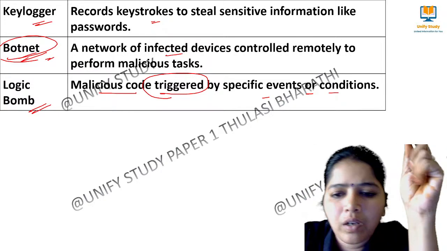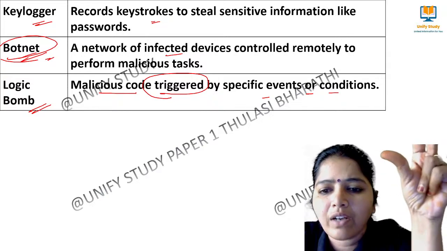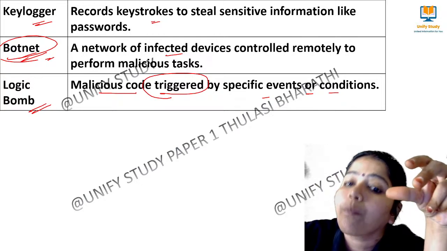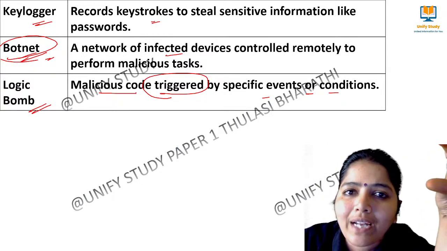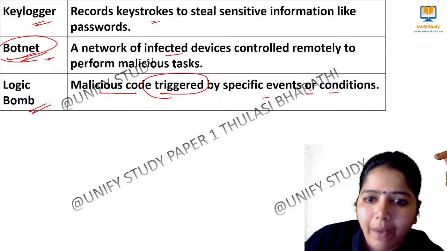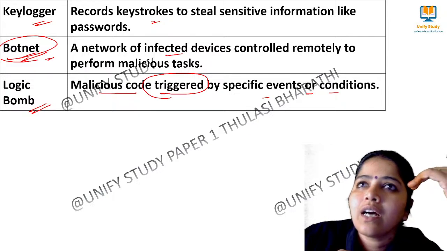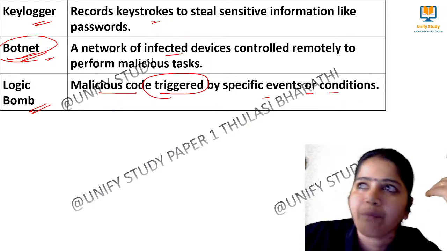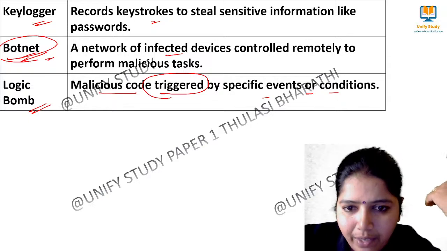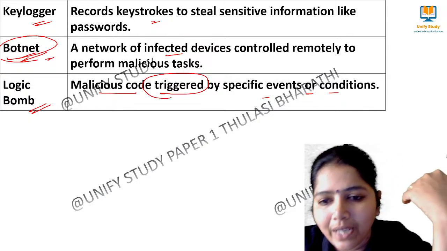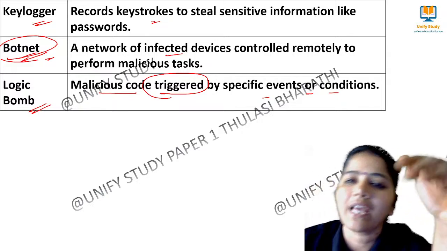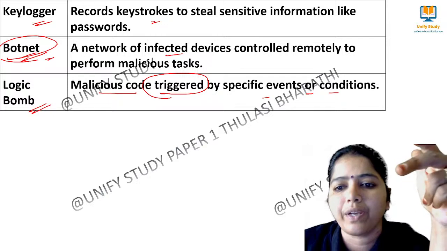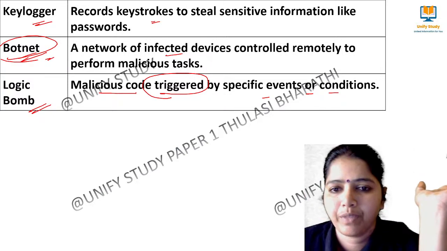See, a logic bomb is one where, through a trigger, it will happen. When a specific condition is met, that particular code may start to activate. Here, botnet means a device can be handled remotely by a person. So they can send spam and all by remote way. They don't need to come directly from one place. They can access my system from over there, and that we call a botnet. And logic bomb means there will be a set of code, and whenever that code is activated, that particular action will be performed, and that is called a logic bomb.